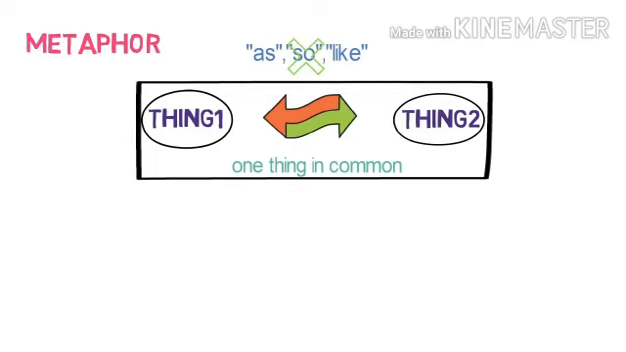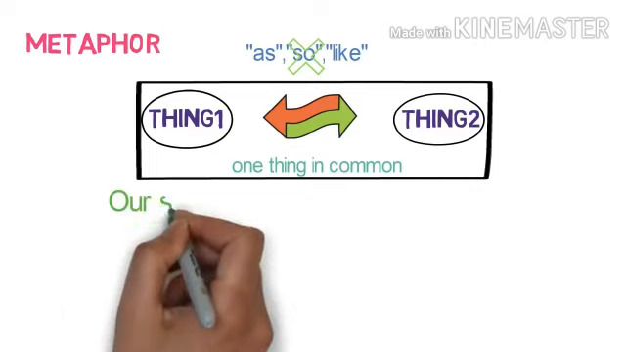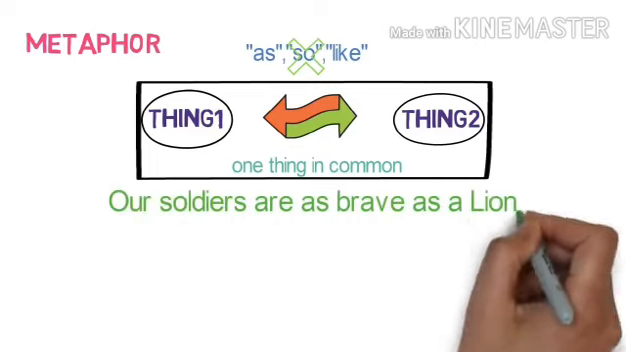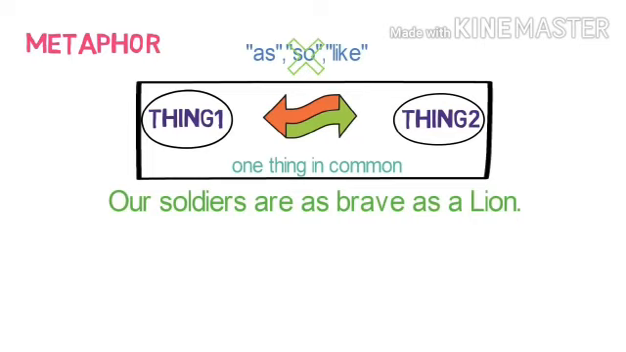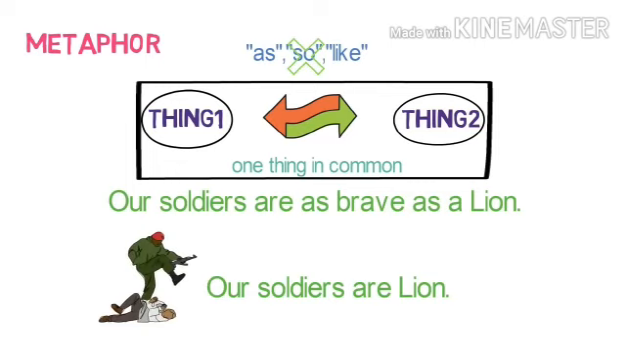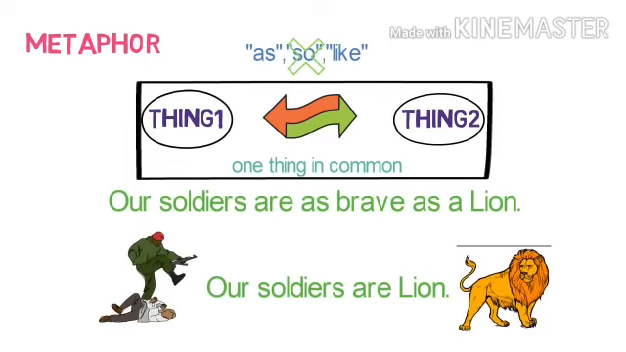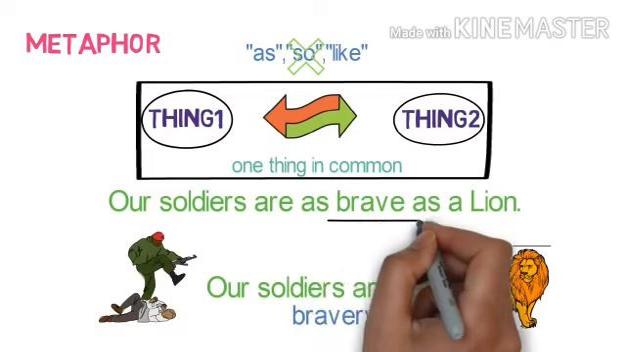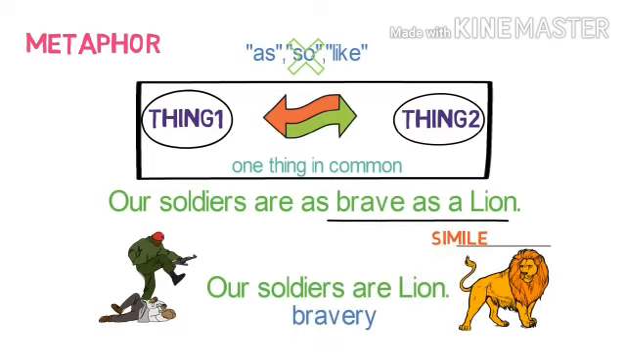Now I will take an example from simile only and make it into a metaphor. Our soldiers are as brave as a lion. Removing as brave as, it becomes our soldiers are lions. In this statement also our soldiers are compared with a lion, and the common thing between them is the bravery of both of them. But we have not used the word as. Thus we can say in the statement our soldiers are as brave as a lion, we use a simile, but when we say our soldiers are lions, we use a metaphor.